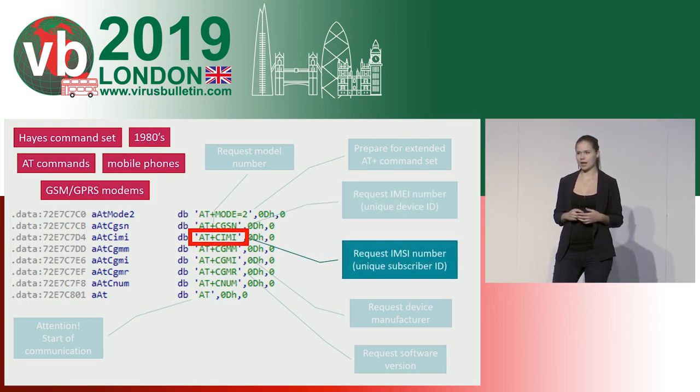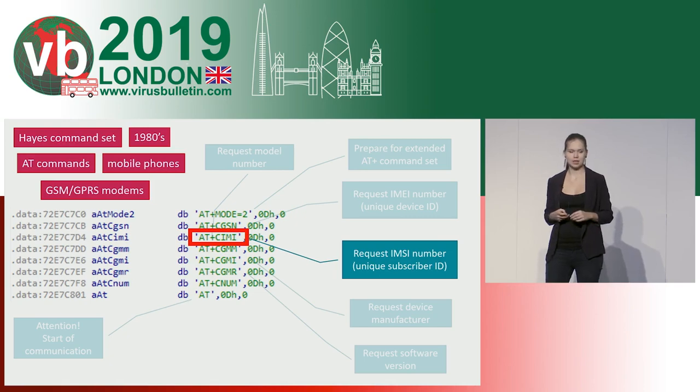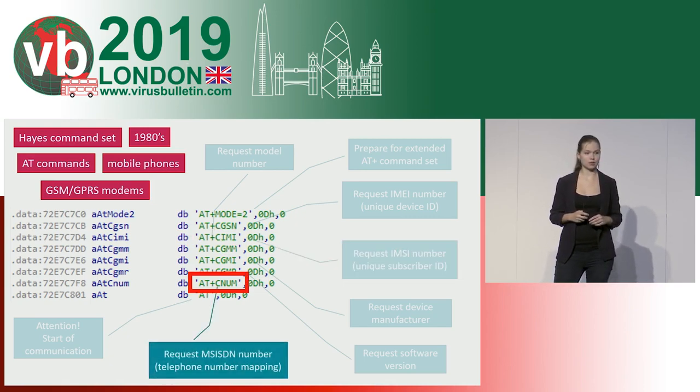Further, it requests the IMSI number, which can identify the device subscriber, or the owner of the SIM card that is put into the device. And also, it's asking for the MSISDN number. This is a number which is responsible for mapping between the identity of the owner and the telephone number.